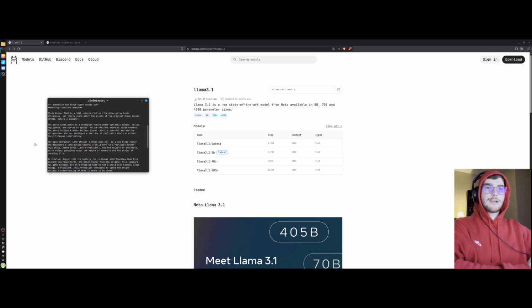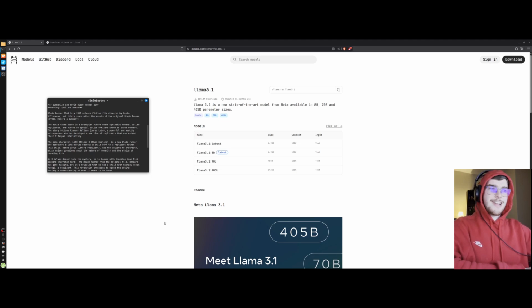That's partially wrong. So the main character of the movie is K, who's played by Ryan Gosling, literally me. I mean, Niander Wallace is the antagonist, so okay. Main character, LAPD officer, Officer K, is a new Blade Runner who discovers a long-buried secret: a child born to a replicant mother. The child's named David, Leto's replicant. What? Okay, this might be... So, okay.